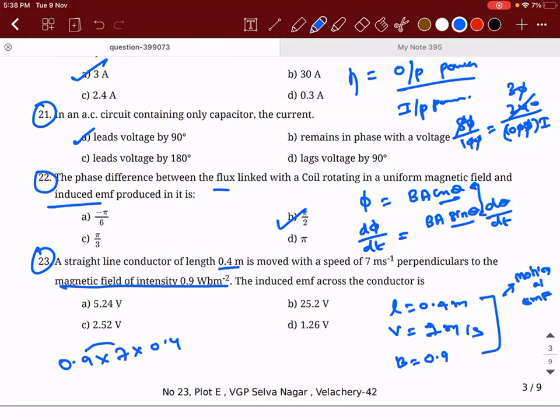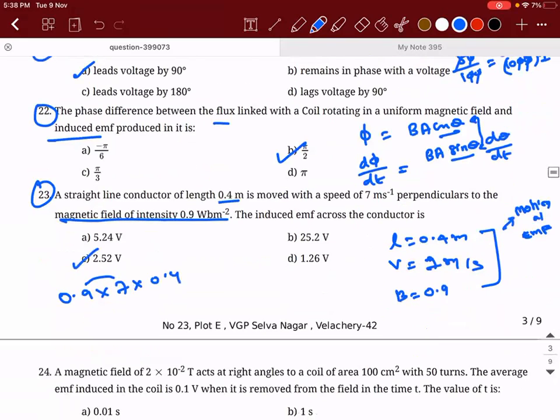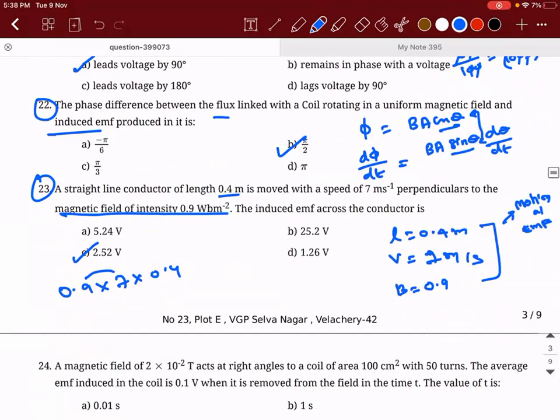So 0.9 into 7 into 0.4. So 9 into 7, 63. So 63 into 4, last digit should be a 2. The option should either be B or C. What is the right answer? It is C actually. I hope you're able to understand how I'm eliminating the other options, right?